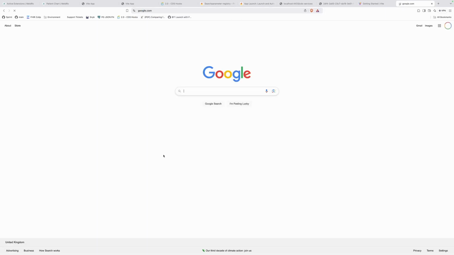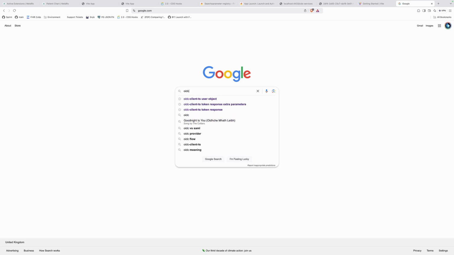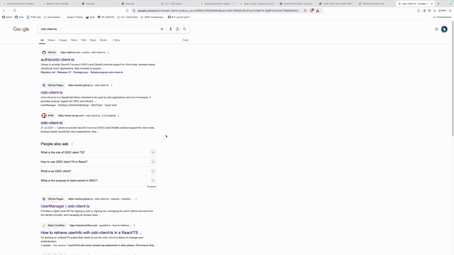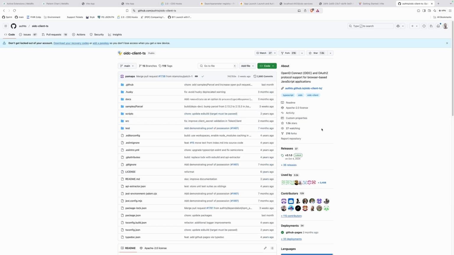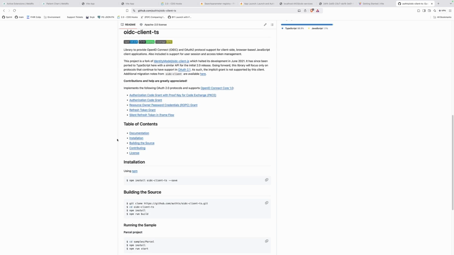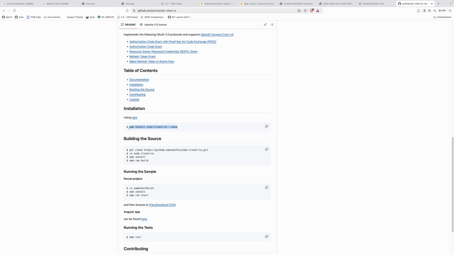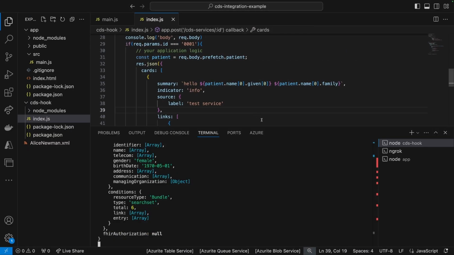So let's go ahead and Google for oidc-client-ts. I think this is the latest non-framework-specific authentication client library for front-end JavaScript, and we're effectively going to be using it. Okay, so let's come back to our code.